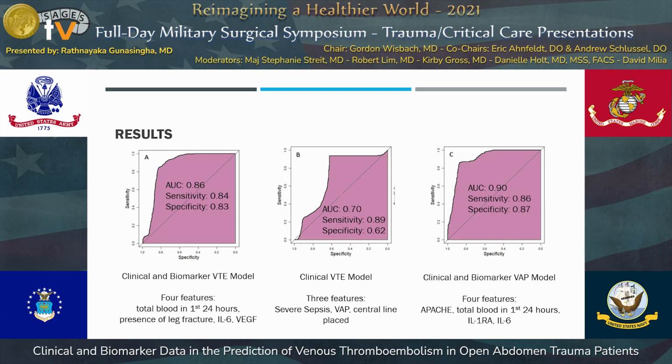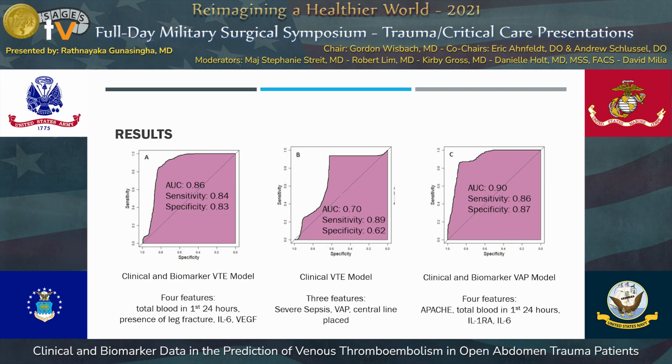When we used our clinical and biomarker data to develop our VTE model, we had a pretty good model, with an AUC of 0.86. We identified 4 features that were important for these patients, and that would include the total blood they received in the first 24 hours, the presence of a leg fracture, and then looking at the biomarkers, IL-6 and VEGF were all significant things within this model.